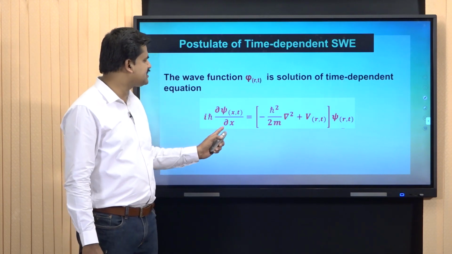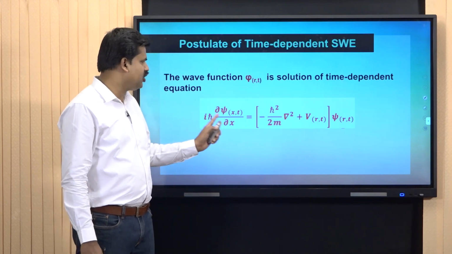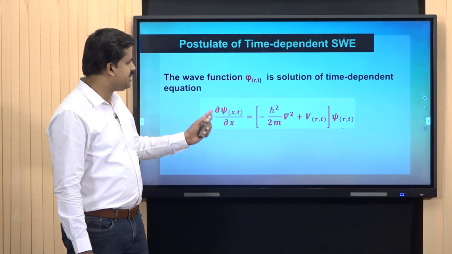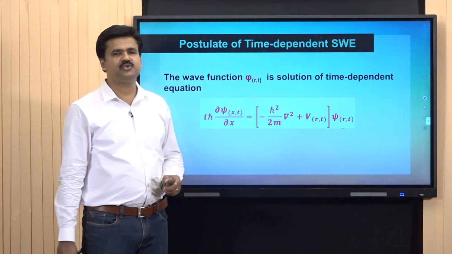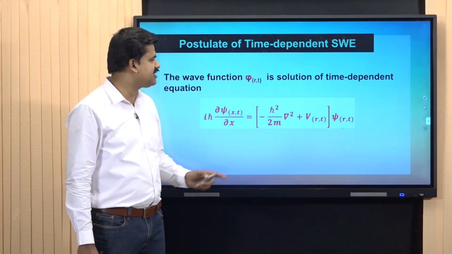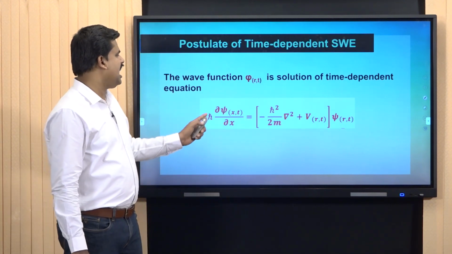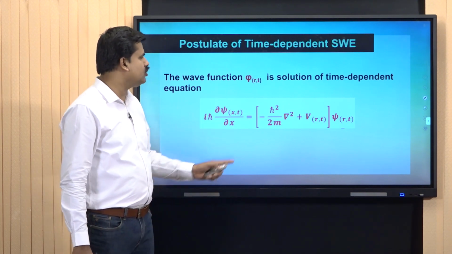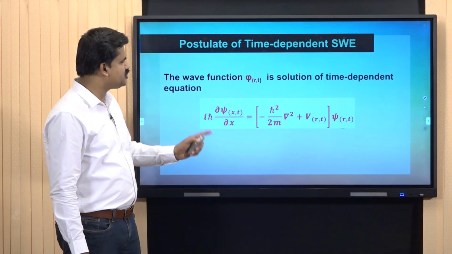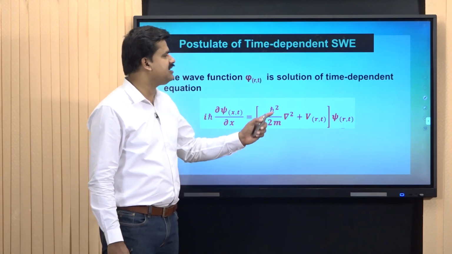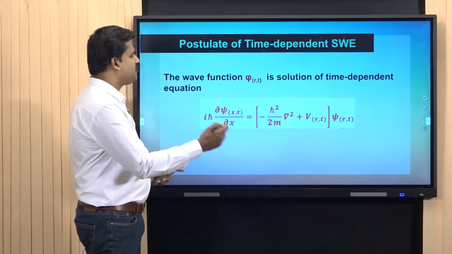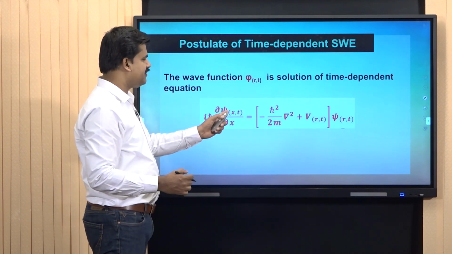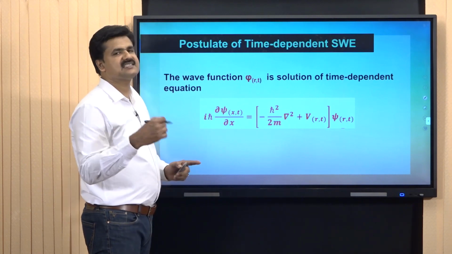iħ dou psi of x,t by dou t equal to minus ħ square by 2m del square plus V of r,t into psi of r,t. For convenience, here x represents the coordinate.